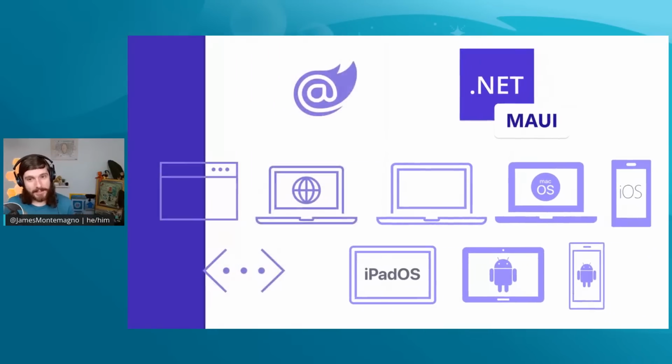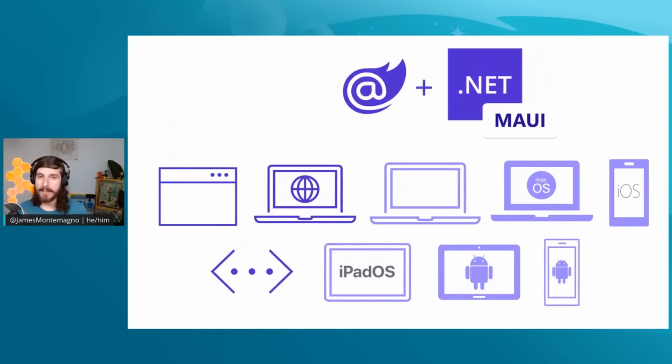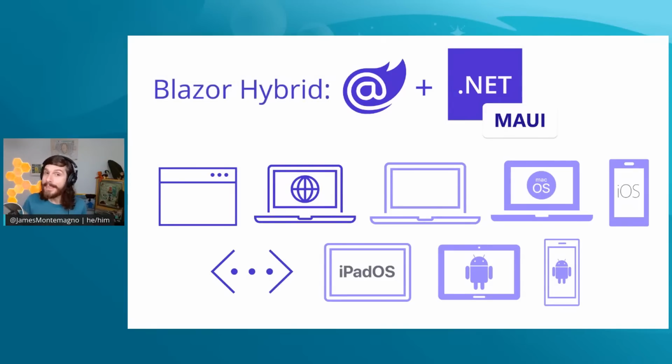But what we're here today to talk about is combining these two pieces of technology together, bringing Blazor into .NET MAUI to build and share components across web and build native hybrid applications for iOS, Android, Mac, and Windows powered by .NET MAUI. And that is Blazor Hybrid. Blazor Hybrid is sort of that third option for Blazor that works across not only .NET MAUI, but also WPF and WinForms that enables you to bring those components into other .NET frameworks.